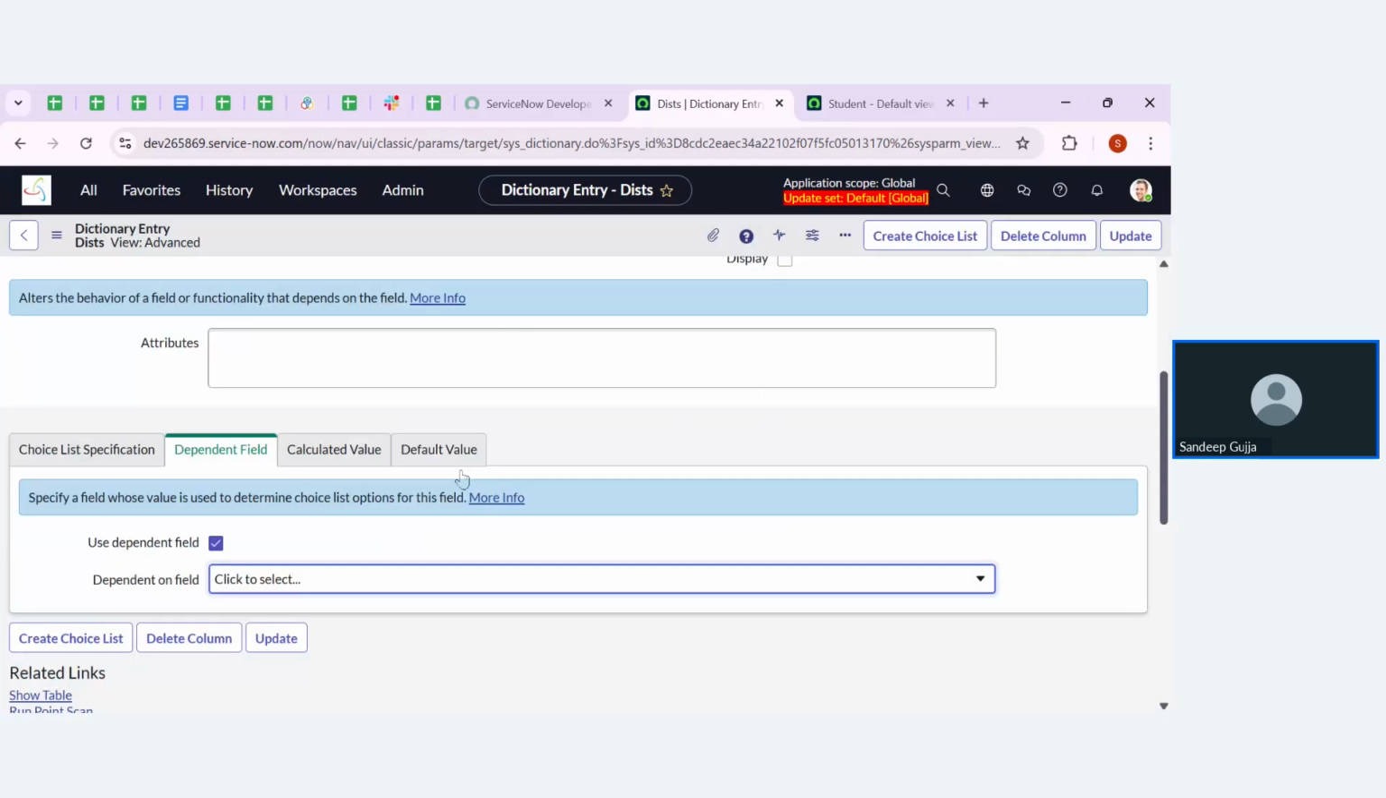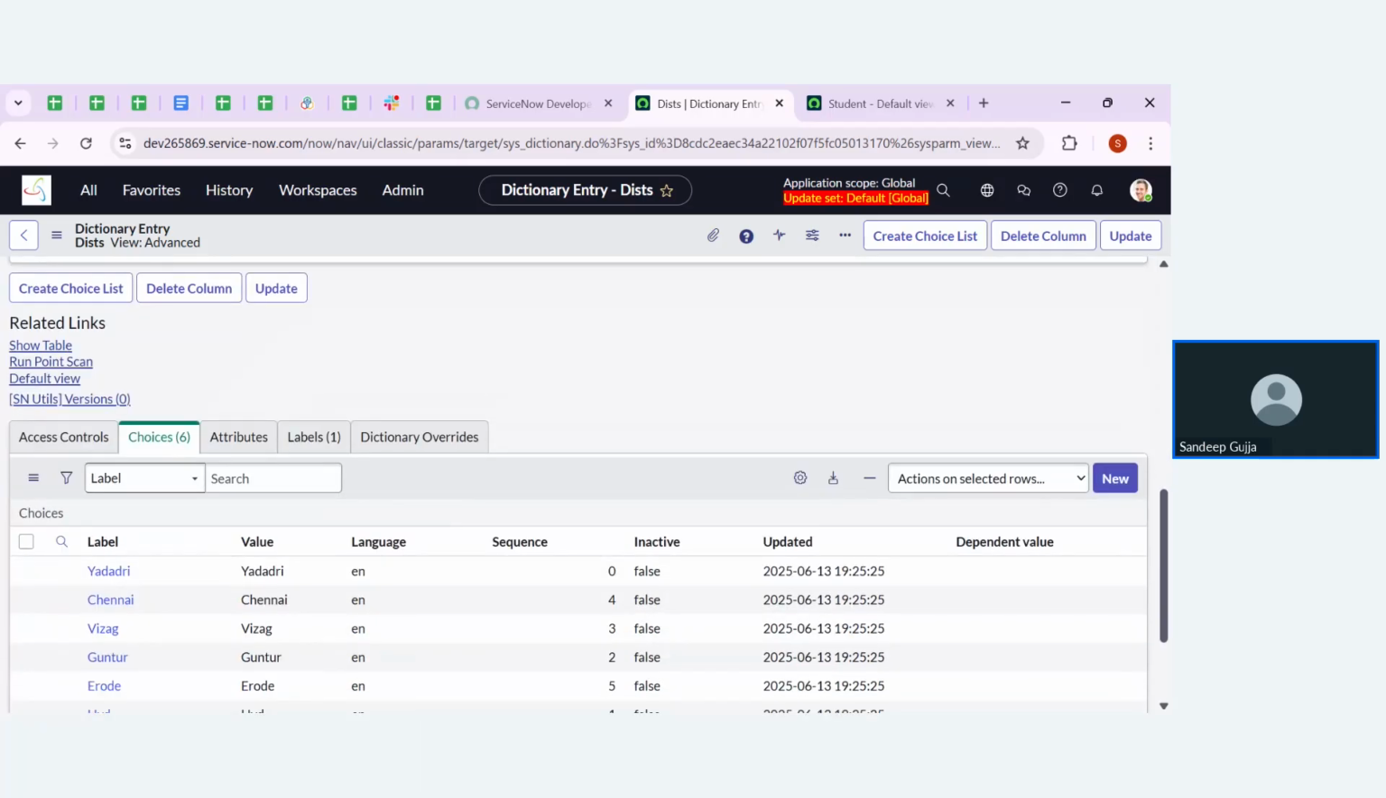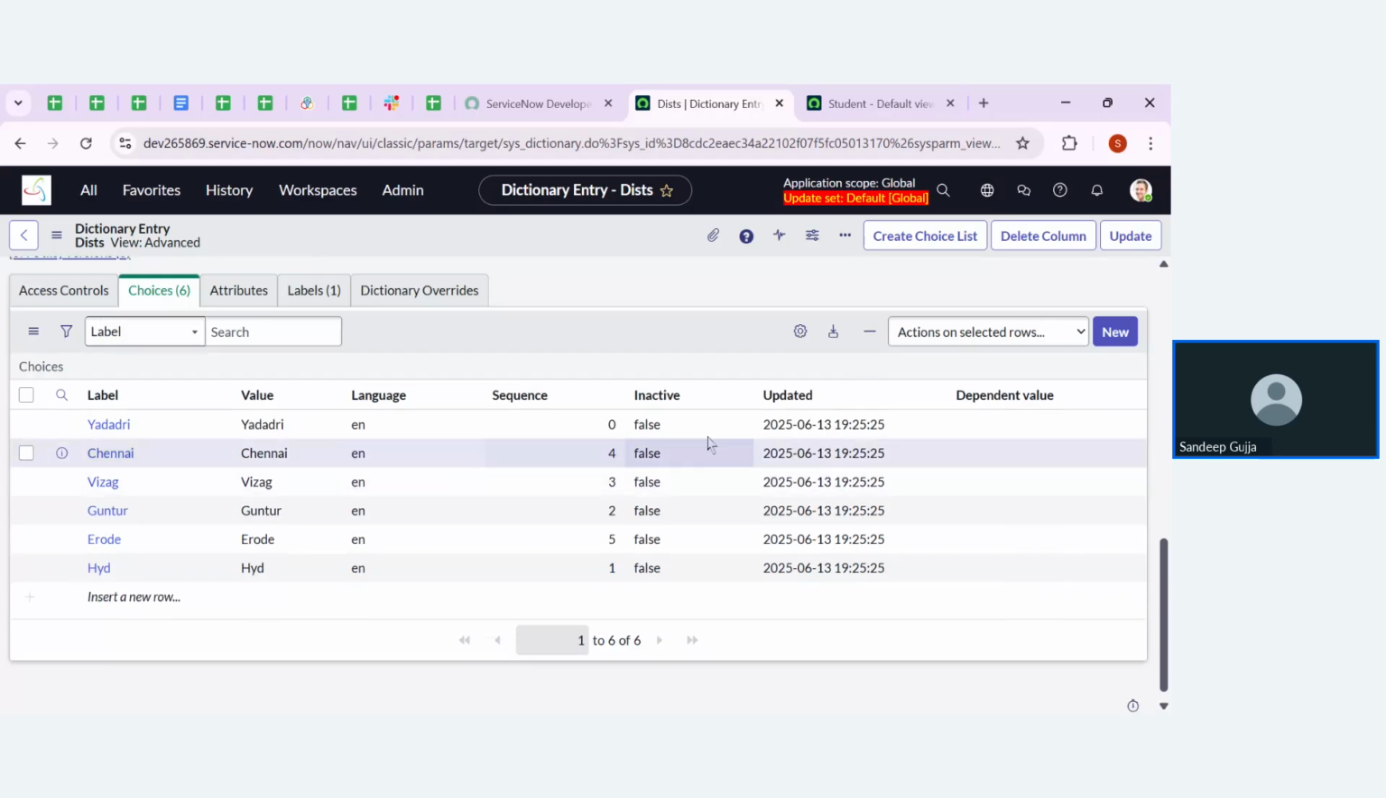That means depending on the states only we are going to identify the districts. We already mentioned that states is a controlling field and districts is a dependent field. So based on the states that we pick, we are going to see the districts. That's why we mention here for these districts, states is the controlling field. After specifying that, guys, you can see in the same related sections in the choices, previously we were seeing up to updated only. But now we have an extra option, that is dependent value.